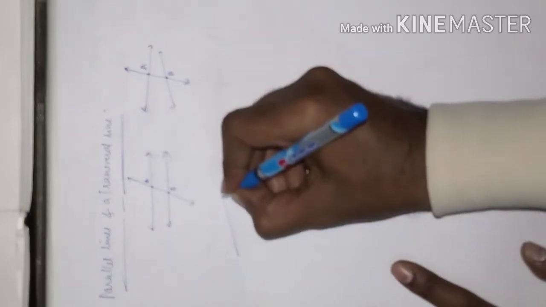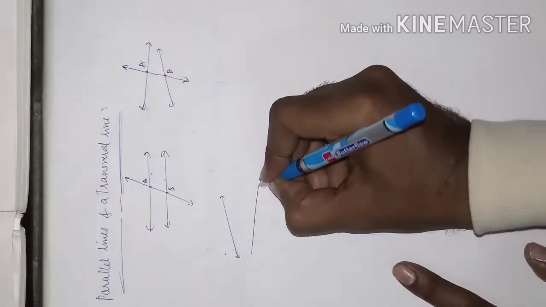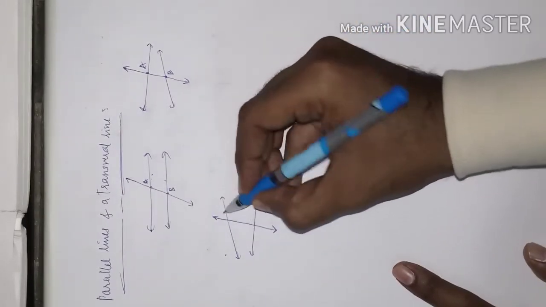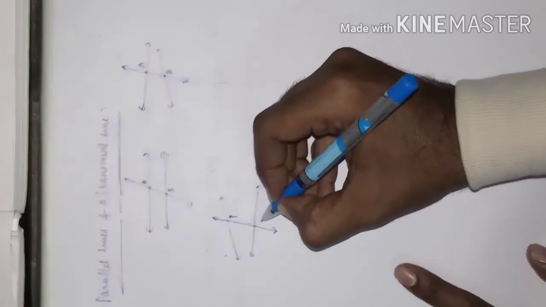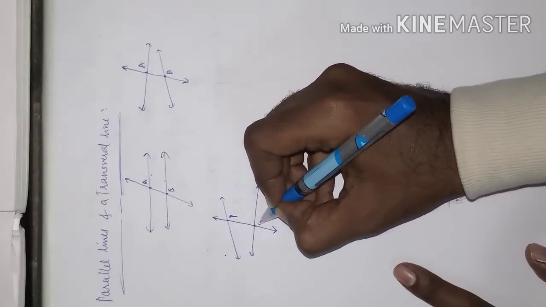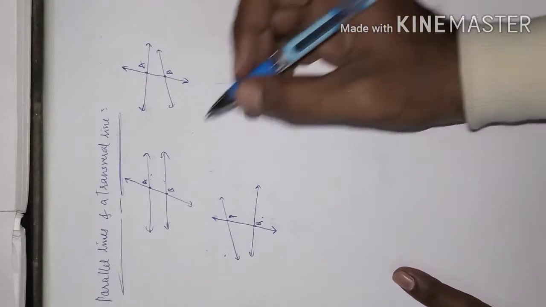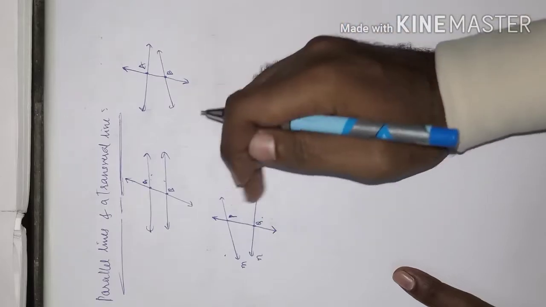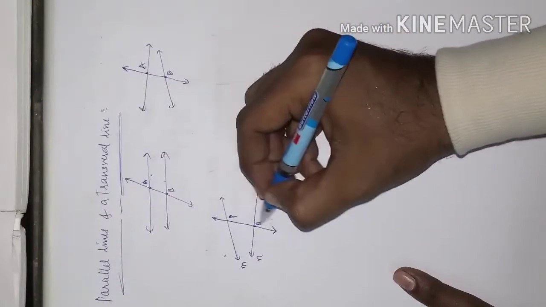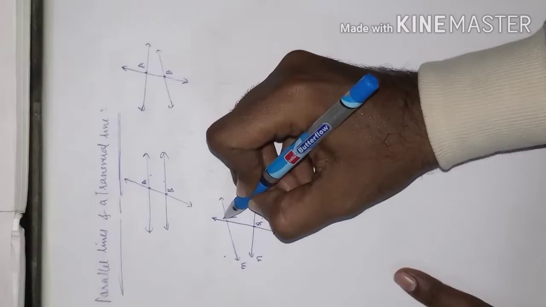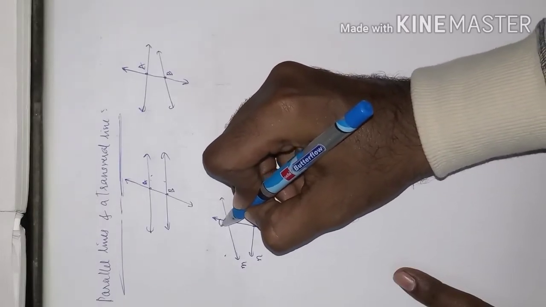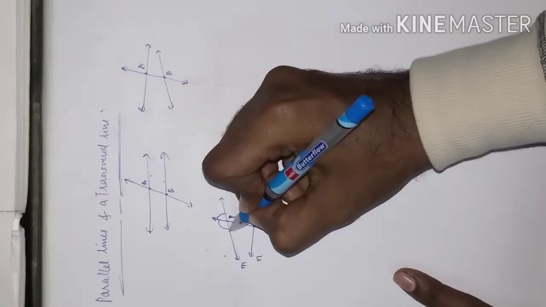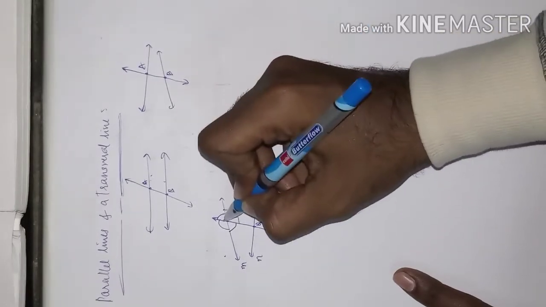I will draw non-parallel lines first, and this is a transversal line which intersects at point P, and this point I will say is Q. Now the two lines M and N are intersected by the transversal line, and there will be a formation of angles here. Can you see this? One angle is formed here and one more angle is over here, one more and one more. Four angles are formed.